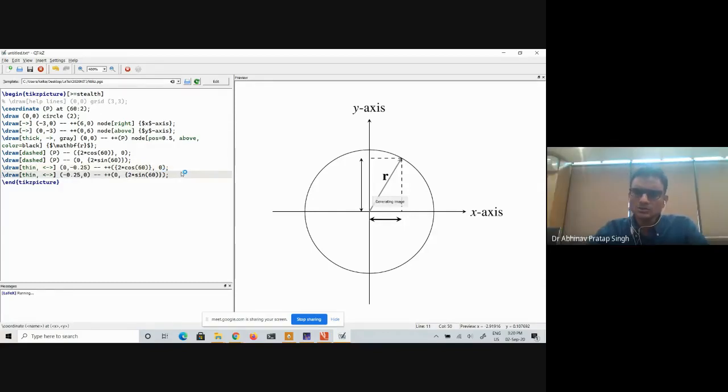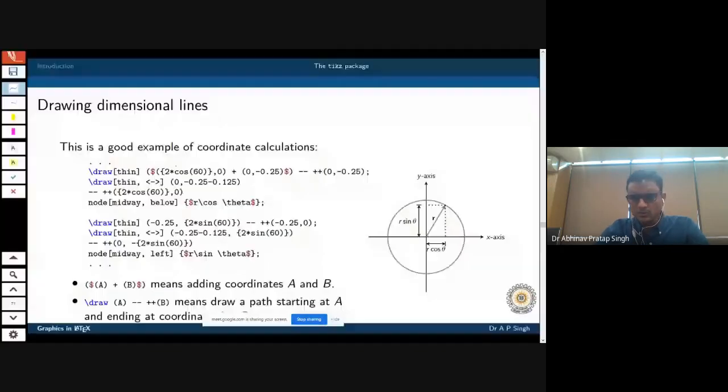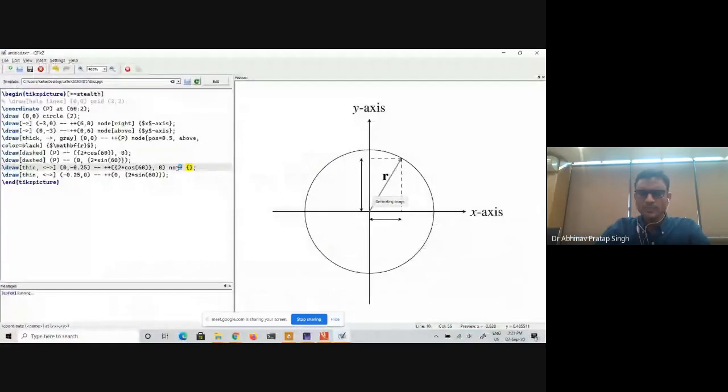Okay, so that is where we are. What we want to do now is label. Let us do it for the horizontal line first, and we want the label to appear in between. That part we have already seen: pos equals 0.5 to put it in between. I will say node, and what I want to write in that node is r cos theta. So I will say $r \cos \theta$.